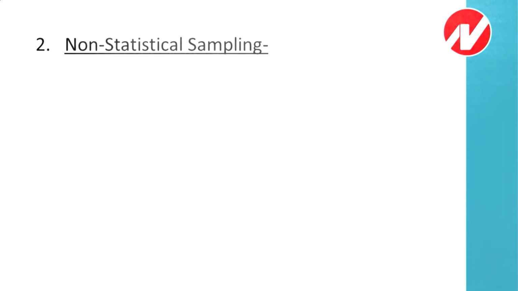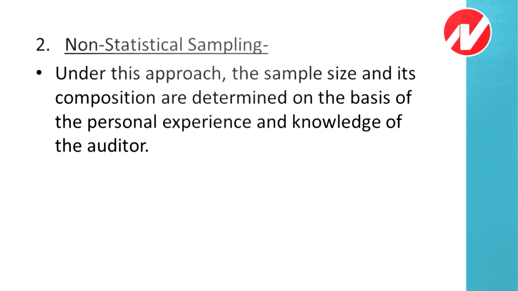The next point is non-statistical sampling. The non-statistical sampling is an approach where the sample size and its composition are determined on the basis of the personal experience and the knowledge of the auditor.